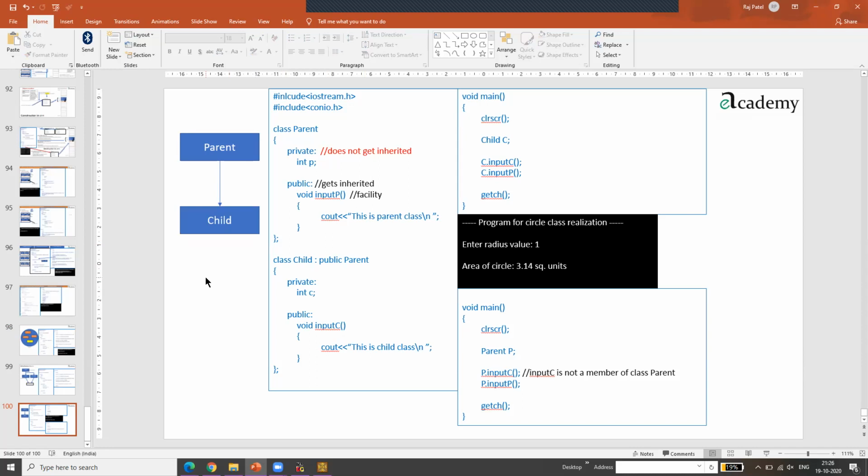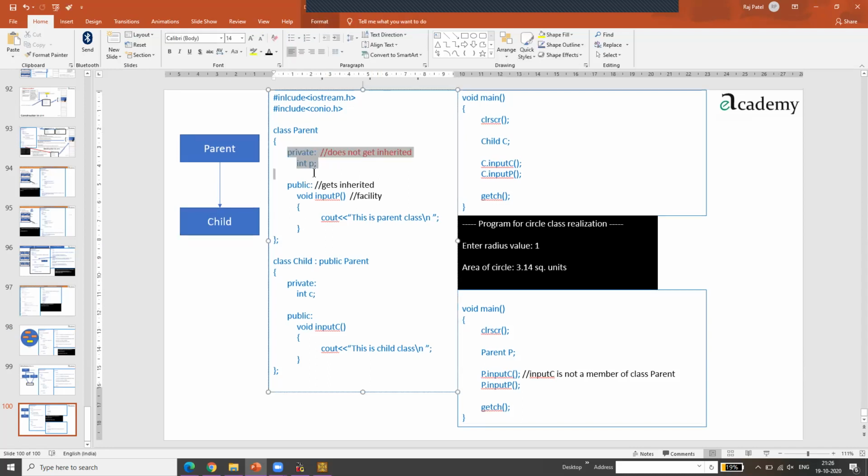Okay, I know you might be having lots of queries right now. For example, when you inherited this, I said this doesn't get inherited, even though I wrote public, because you have written private here. So I wrote public here, so it is allowed in this class. You might say, sir, what is the difference then? If you write public here, in void main also it was allowed.